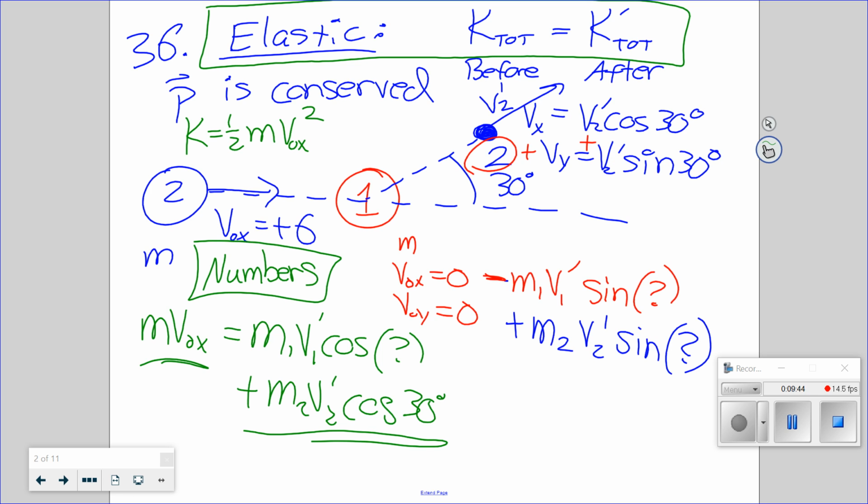44 is actually not so bad. They tell you the angles, or they tell you everything but the angle. And you can assume that these nuclear reactions are elastic. Kinetic energy is conserved as well. So it's just crunching some numbers. 44 looks hard, but it's really not. And then billiard balls again. Okay, 54, not so bad.